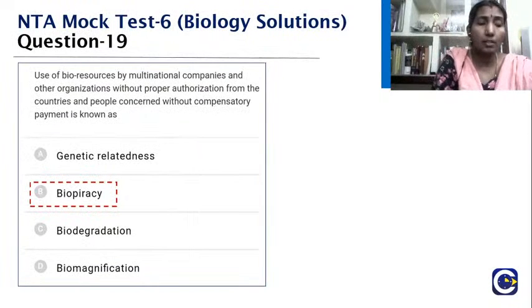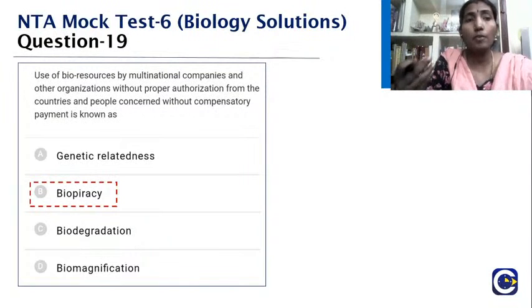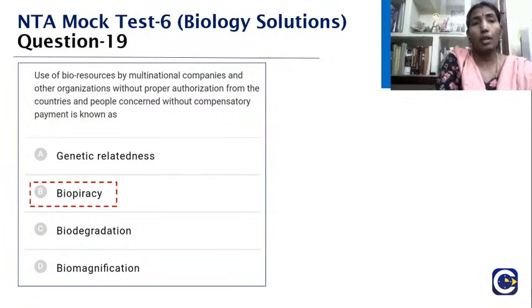So what is biopiracy? Suppose we have basmati rice, turmeric and all. If somebody from another nation wants to use it, they have to get proper authorization from the concerned country, or if a person has found something out, they have to get permission from the concerned person. Without that they should not carry on.